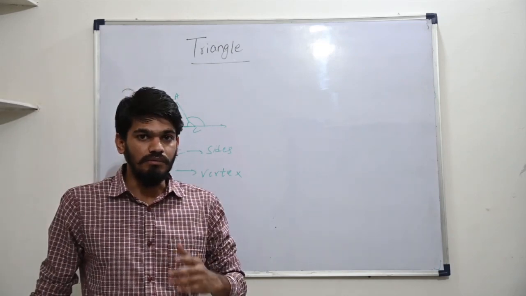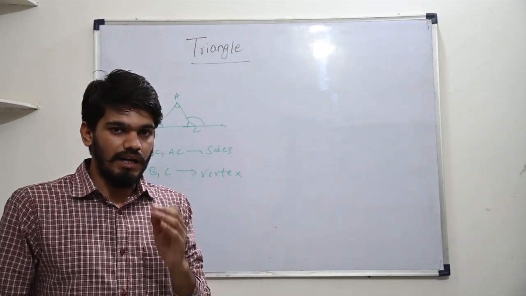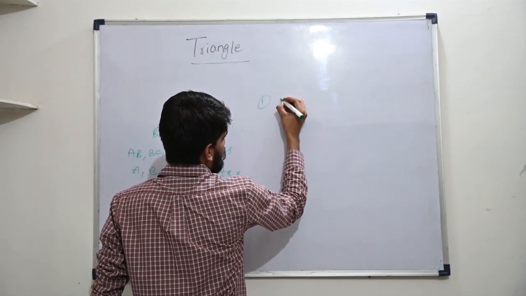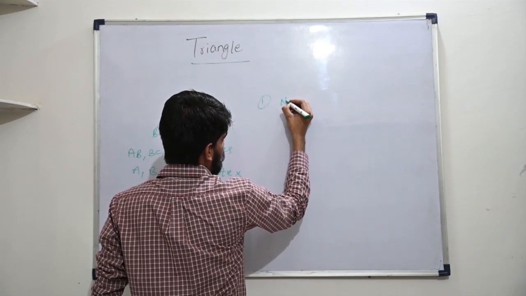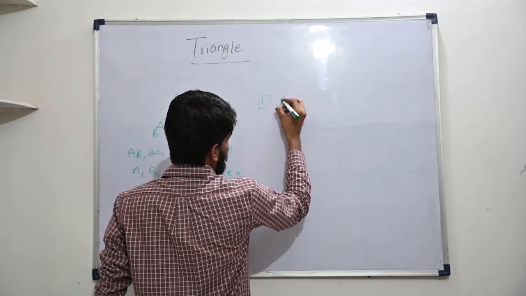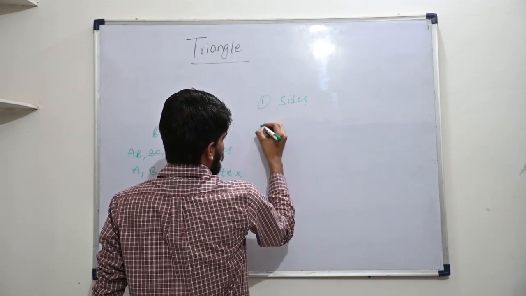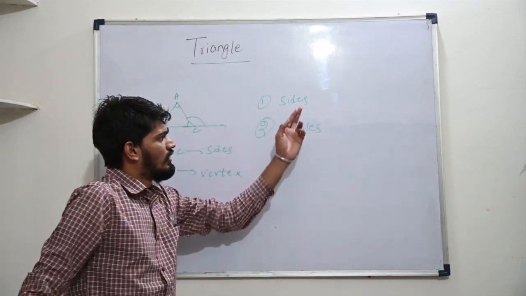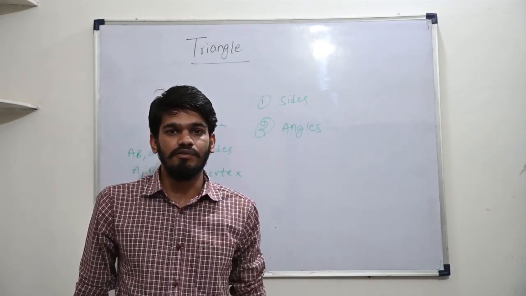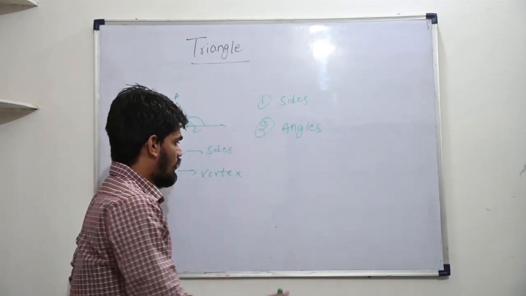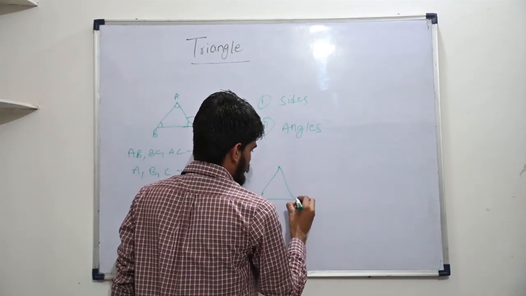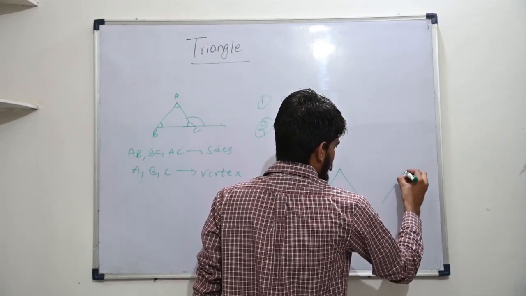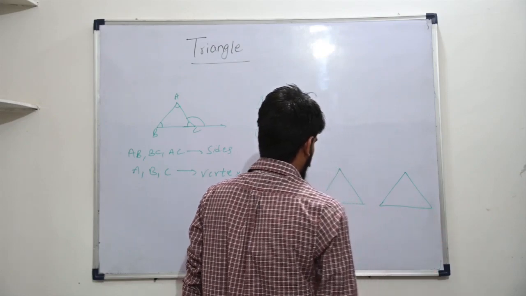Now when we talk about types of triangle, triangles are classified on 2 bases. First, on the basis of sides. Second, on the basis of angles. On the basis of sides, we have 3 kinds of triangles: scalene triangle, then isosceles triangle, and then equilateral triangle.